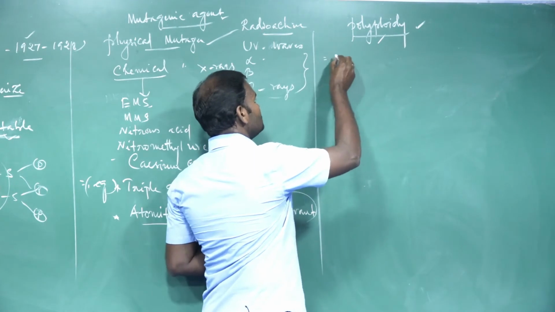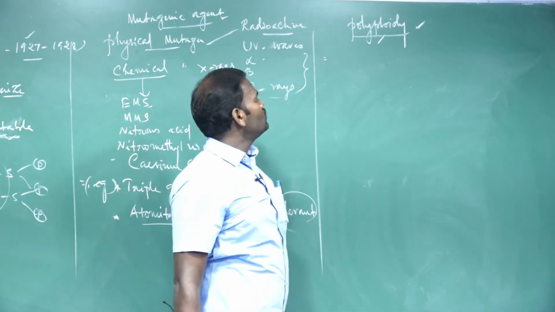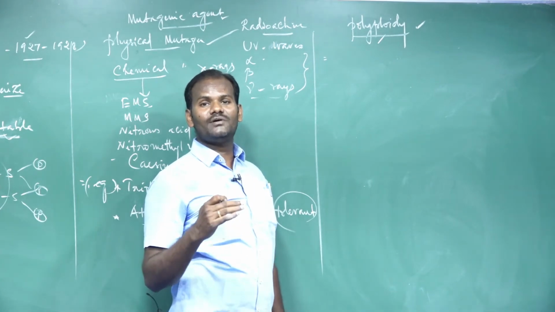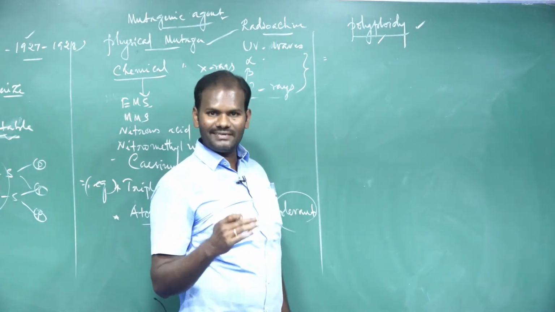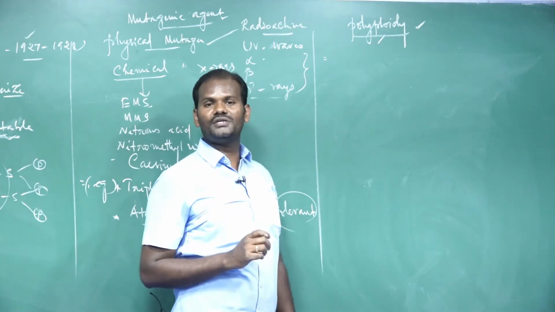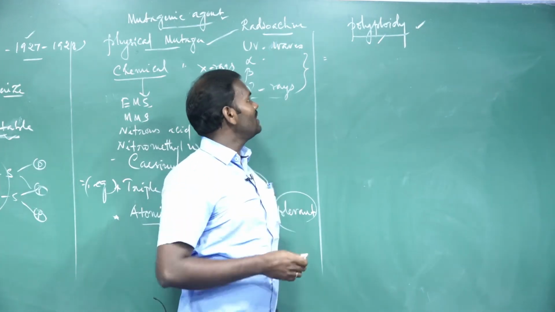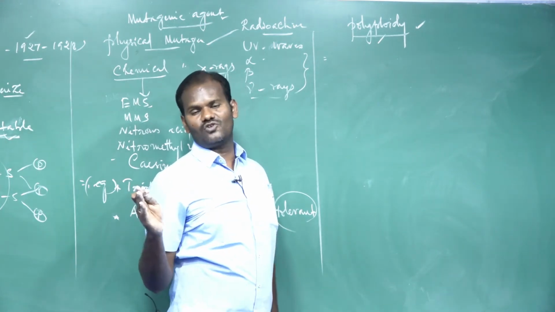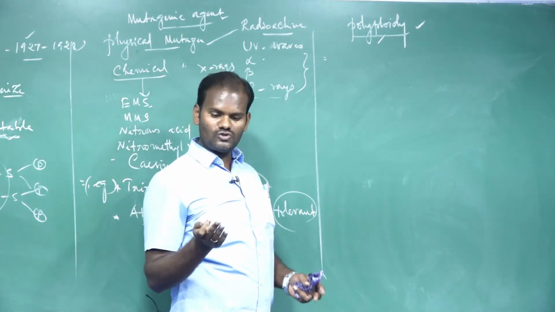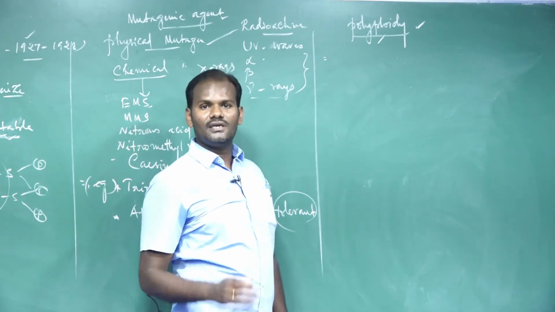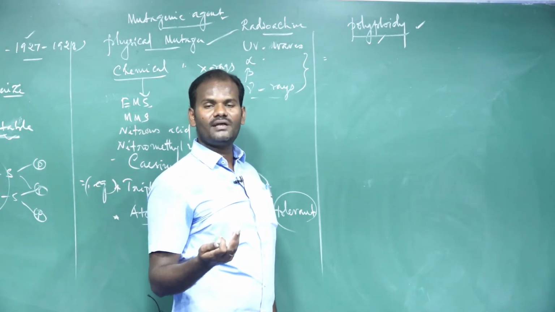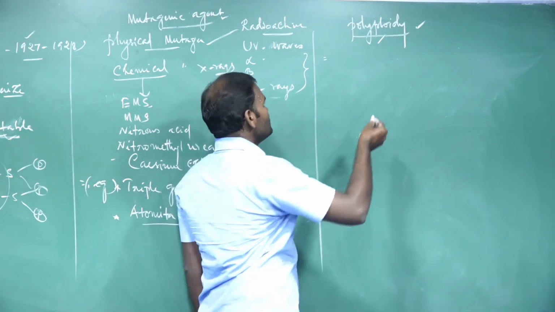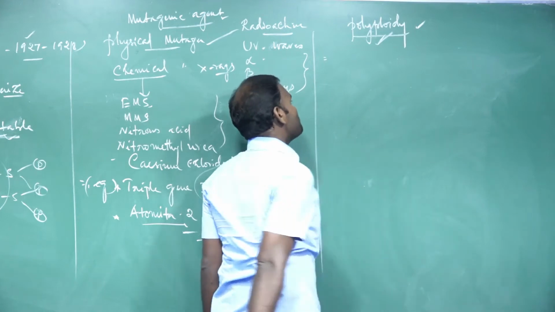In addition, polyploidy can reduce the fertility of plants. How? Due to meiotic error. If certain chemical substances are added, they prevent the segregation of chromosomes. As a result, chromosome numbers double, and they automatically induce seedless fruits.